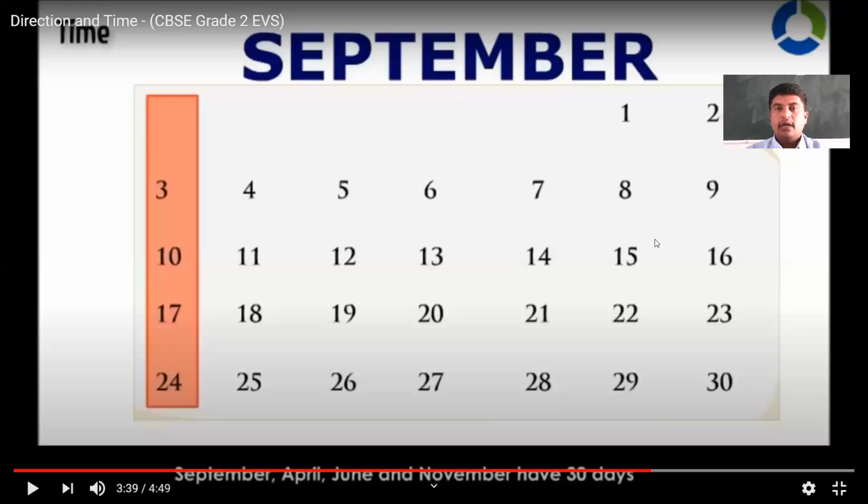Going to school, having breakfast, and in school, you will have periods. How many periods will be there? Eight periods will be there. For every period, the bell will ring. After the first period, another subject teacher will come. After the second period, another subject teacher will come. Am I right, children? So time is so precious. We should give importance to time.